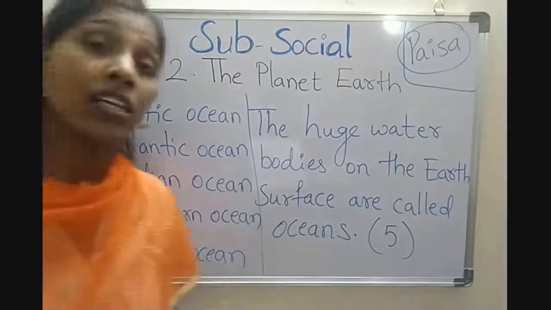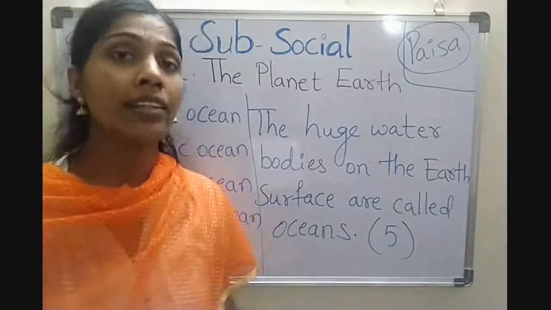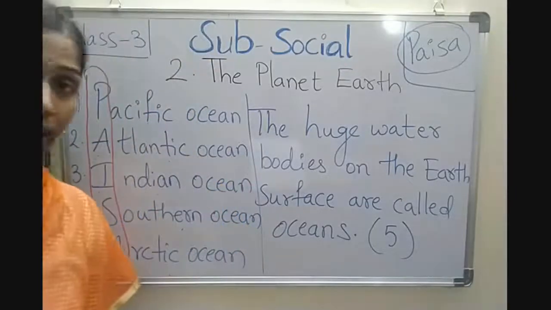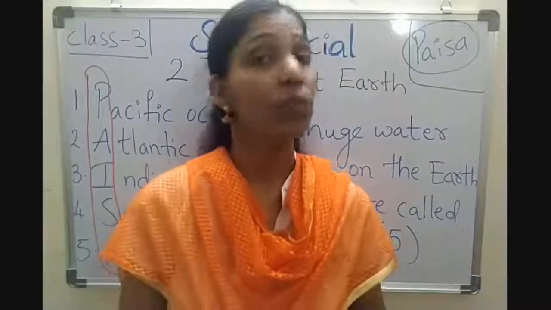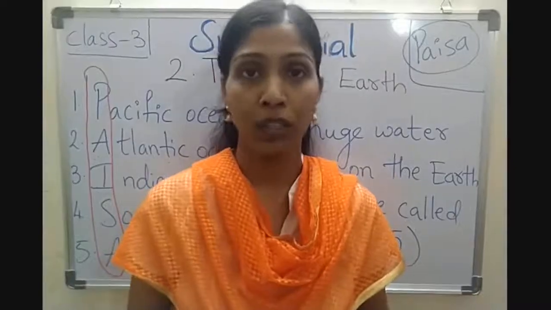Children, what did we learn today? Very good. We learned about 7 continents and 5 oceans. Right? Now let us watch one video for better understanding of the continents and oceans.